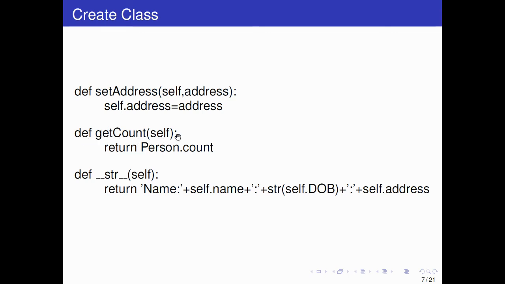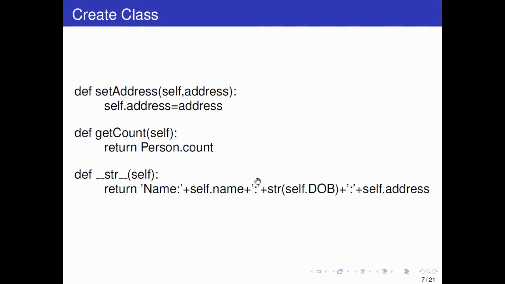Then def get count of self, return person dot count. So this tells how many objects there are. And then def __str__ self, and you will return name plus self dot name. Name is a string, so it will be printed as it is, and then self dot name, whatever you give as an input, will be printed here. Suppose I give my name, so Santosh will be printed here. Then as a string you write this. Then I think a new line should be there.